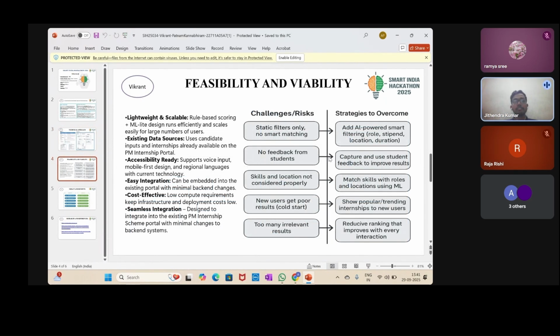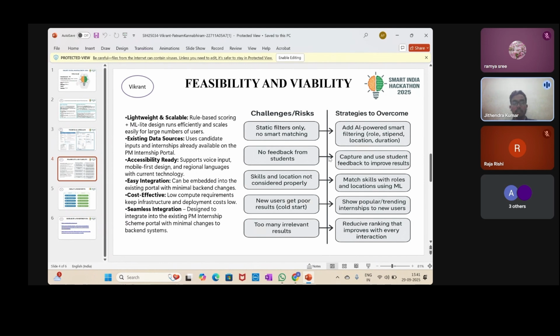Let's talk about the feasibility and viability of our solution. Our system is lightweight and scalable, using a rule-based and ML-like design that runs efficiently for a large number of users. It makes use of existing candidate inputs and internship data already present in the PM Internship portal, making it highly practical. It is accessibility ready, supporting voice input, mobile-first design, and regional languages. With low compute requirements, it is cost-effective, and because it integrates seamlessly into the existing portal, it requires minimal backend changes.